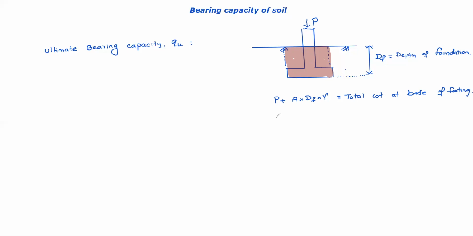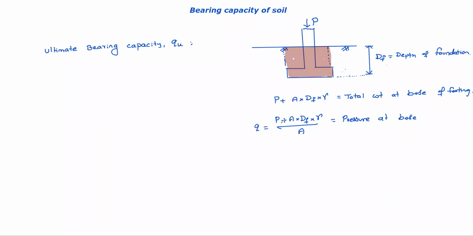So the pressure is P plus A into DF into gamma, divided by footing area. That is the pressure at base.